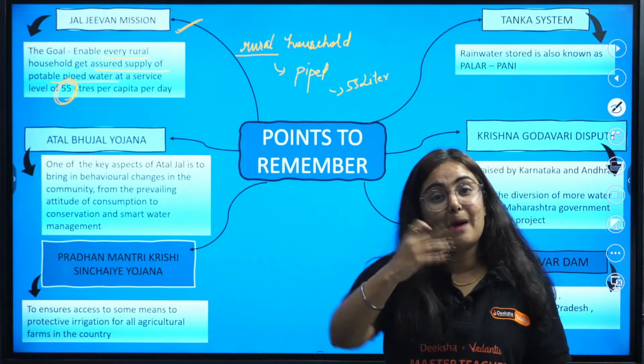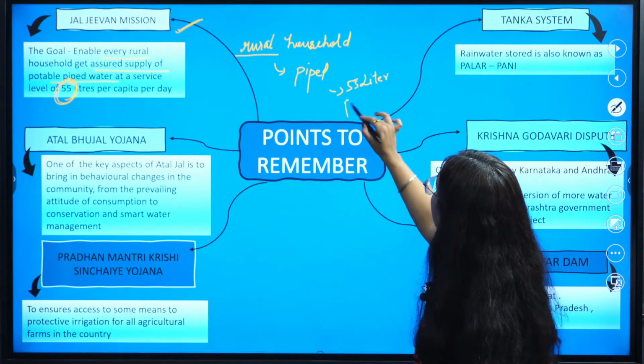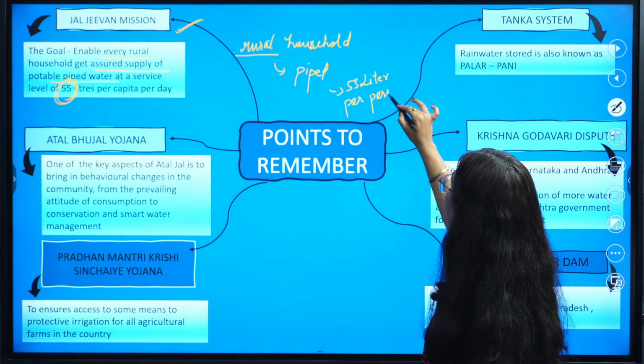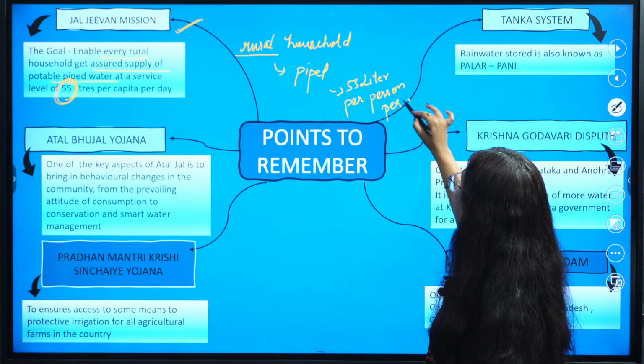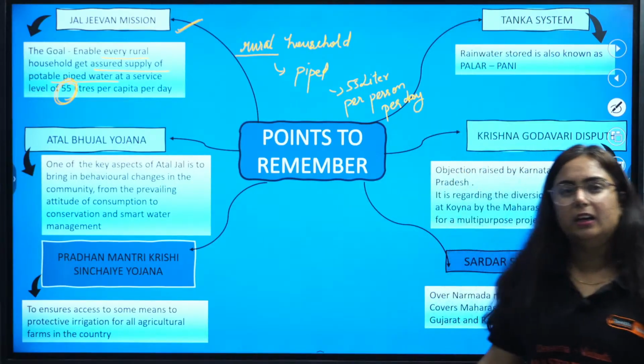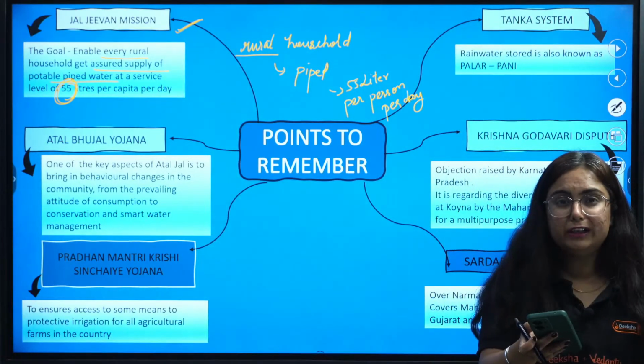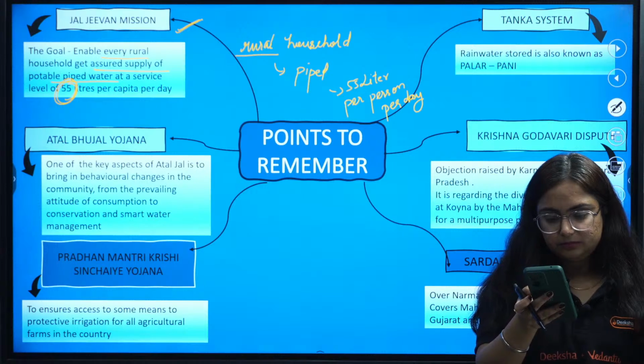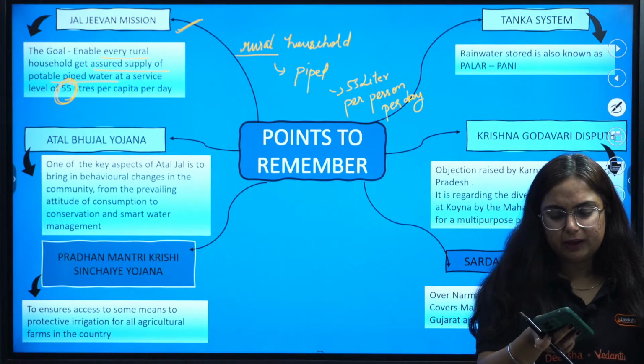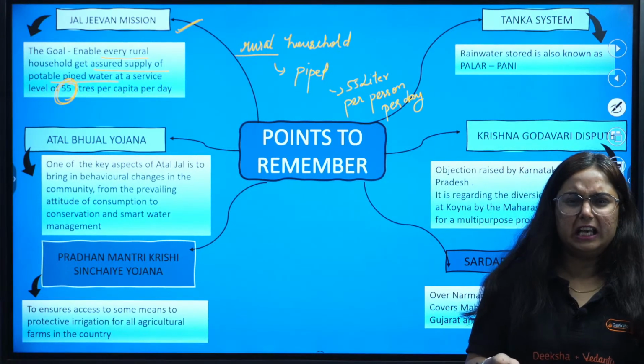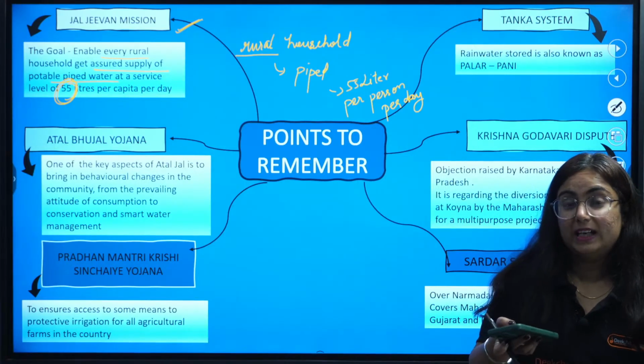Do you know what per capita means? Per capita here means per person per day. Per person per day. Acha, tell me, are you guys thinking that 55 liters is so much? Do you think that 55 liters is so much, ma'am? Why are we taking stress on it? Then I'll give you an example.